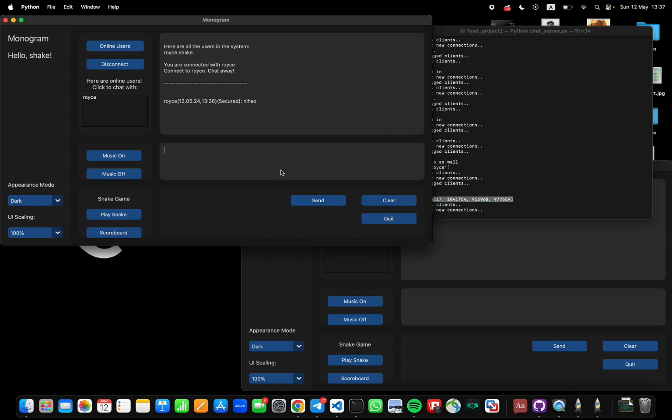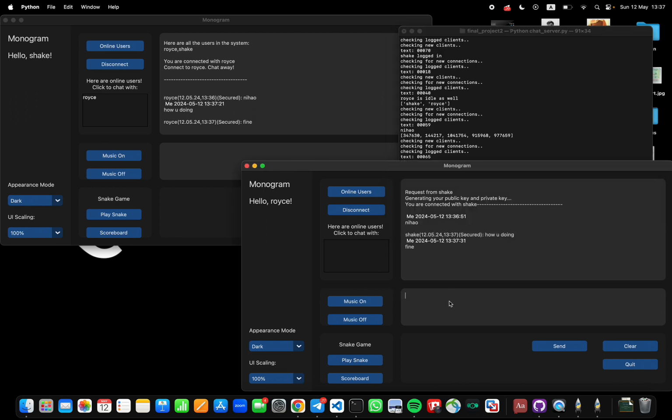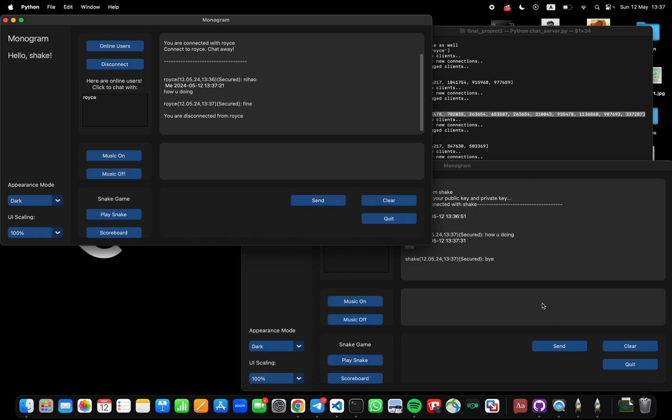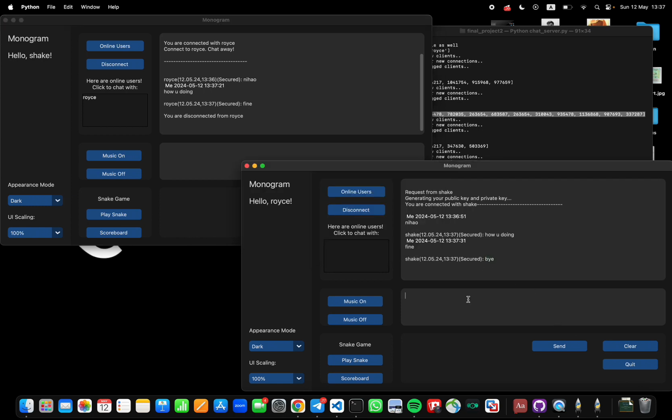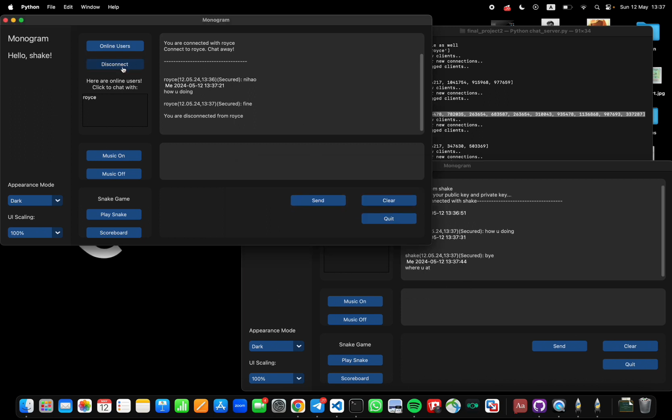So Shake writes, how you doing? Royce gets a message, how you doing? And it is also secured, you see? So encryption works fine. And Royce says, fine. And Shake doesn't want to write to him anymore, so he says, I want to disconnect. He's disconnected from Royce. Royce sees a message, bye. And if Royce wants to write something like, where you at? Shake doesn't see the message because he's already disconnected. So this is how it works.